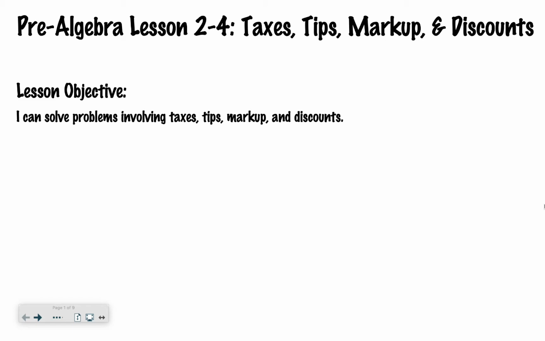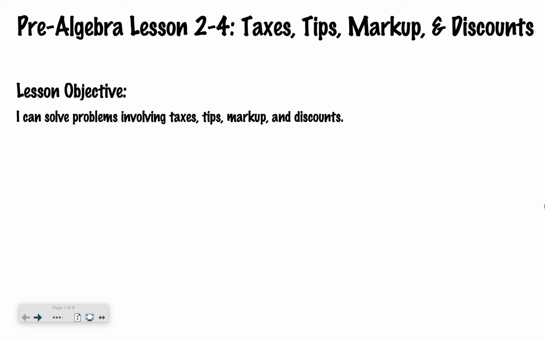And you're going to pay that additional money to have the convenience of buying it from Target, okay? Stores will always mark up their prices so that they can run a business. So that's what markup is. Taxes, tips, and markup are all things that get added on to the price, so that you get a new total amount that you're paying.